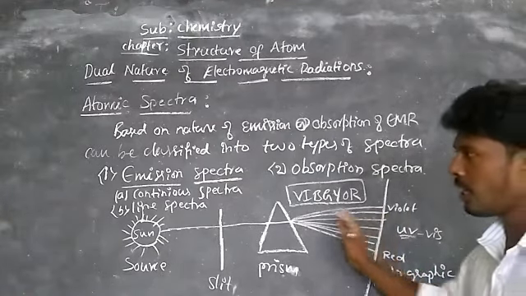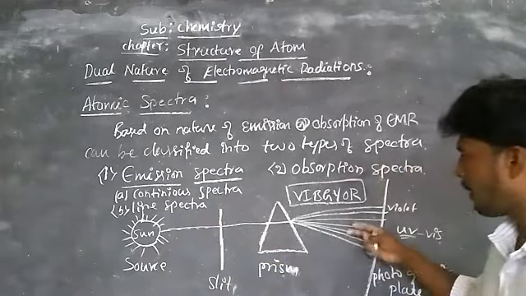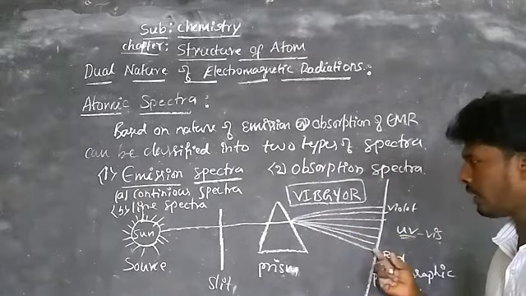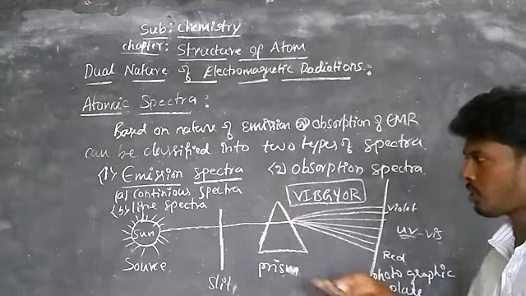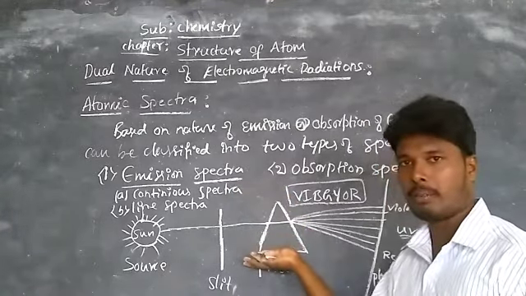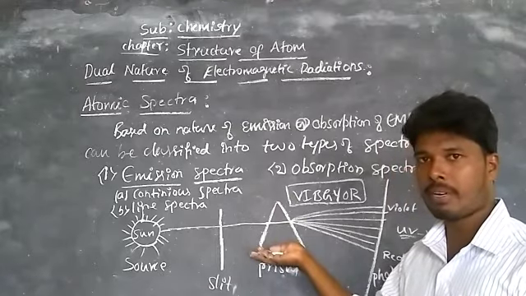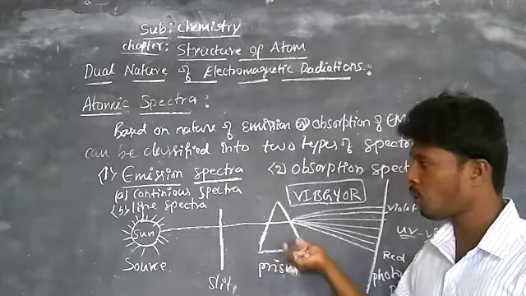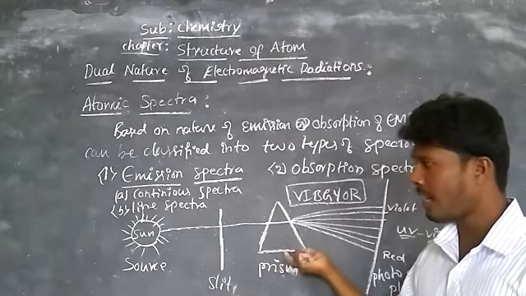These lines are continuous and they merge or mix with one another. Such type of spectrum is called a continuous spectrum, and the best example is emission of radiations from the sun or from a bulb, or glowing of a lamp or candle, etc.